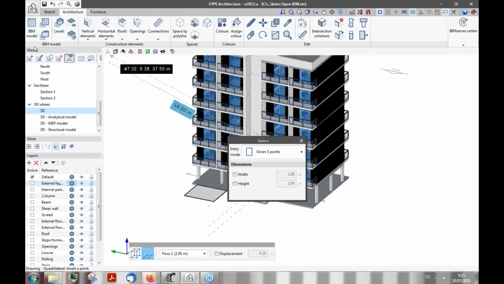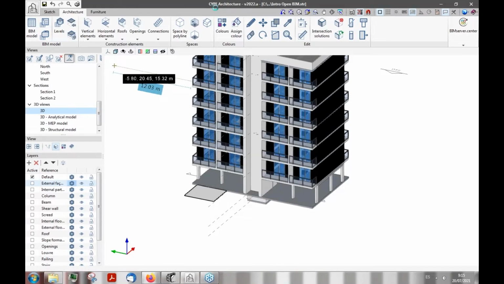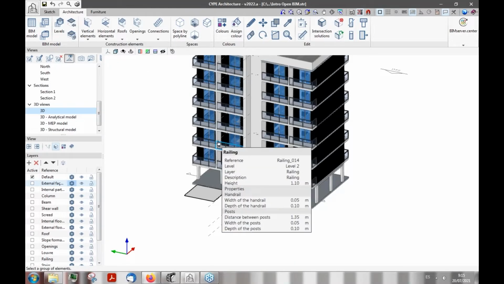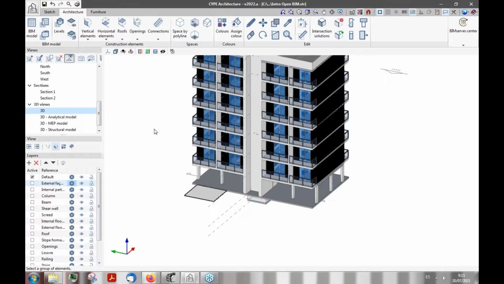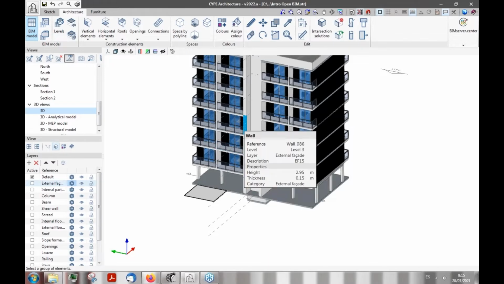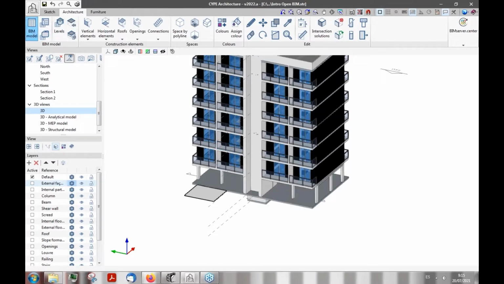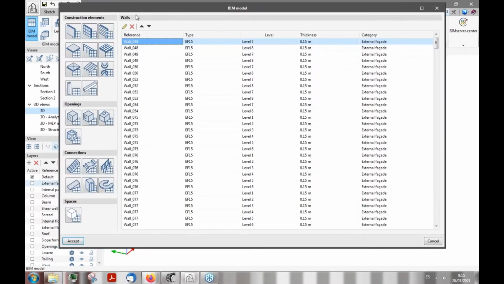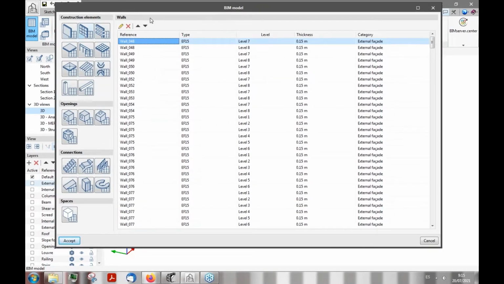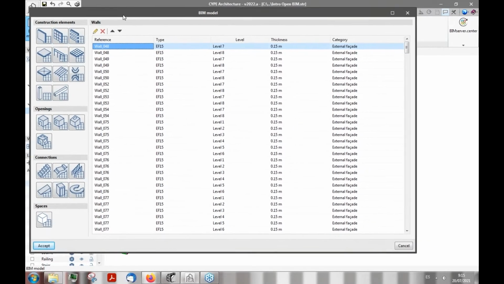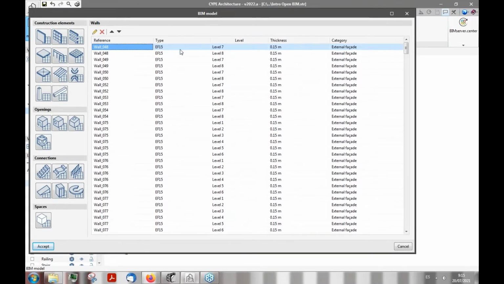As you can see here, once we have switched to the architecture tab, we have many different sub-panels. Here we have the BIM model sub-panel. What we're trying to do all the time here in CYPE Architecture is to generate a geometry that can be then read by all the different programs that we use here in BIMserver.center, and turn each and every entity into a BIM model entity. As you can see here, I'm going to open the BIM model panel, and you will see that every single constructive element has been turned into an entity that has lots of different definitions assigned to it.